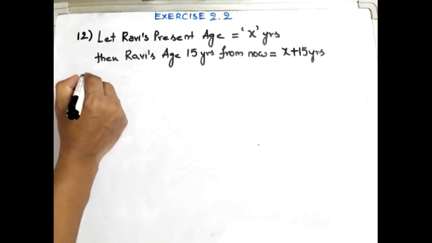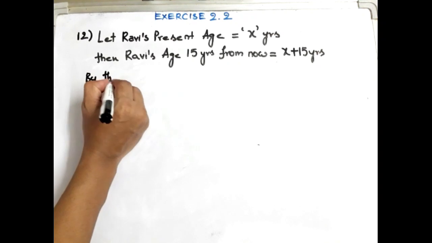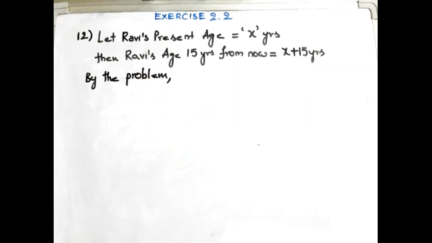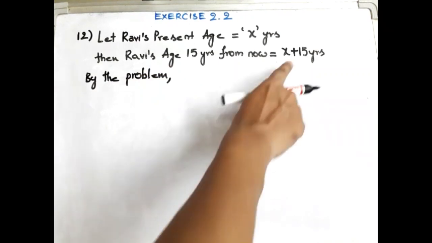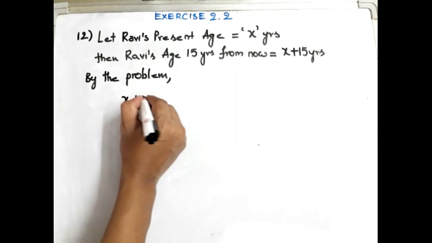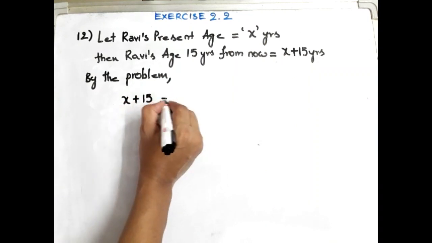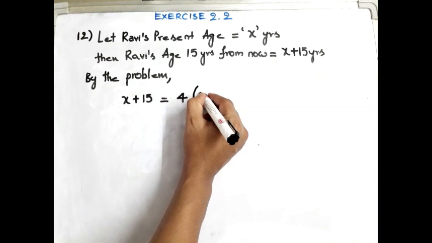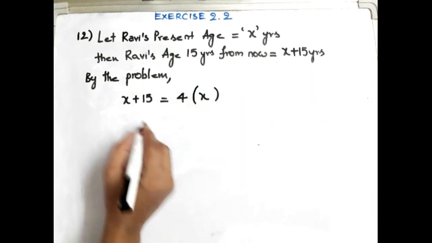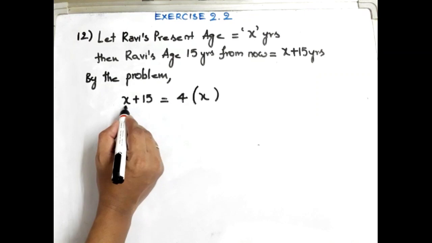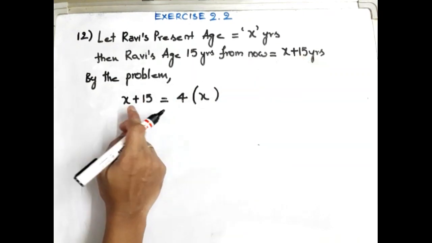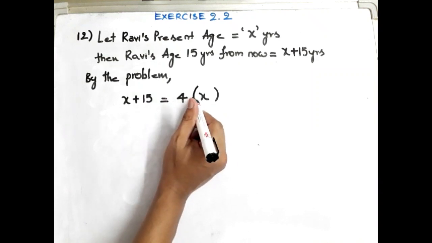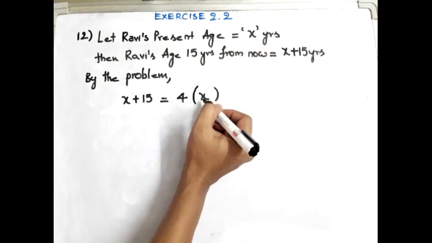Now, by the problem, what they are saying is 15 years from now, that means x plus 15, will be equal to 4 times his present age. This one is the important. 4 times means 4 into his present age, which is x years. So I am writing 4x.